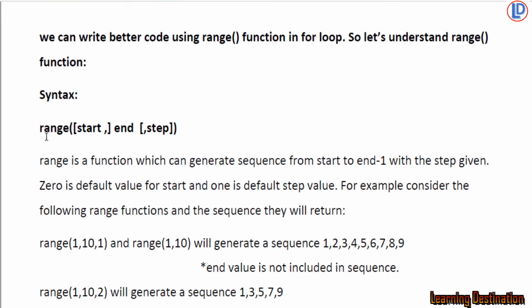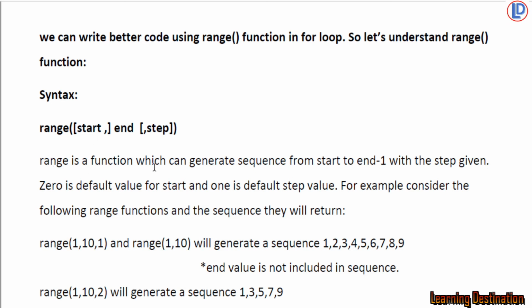So the syntax for range function is range, start, comma, end, comma step. Because start and step are optional, they are being written in square brackets. So only the end value is compulsory inside the range function. Start and step are optional. So how they will work, we will see in the examples.